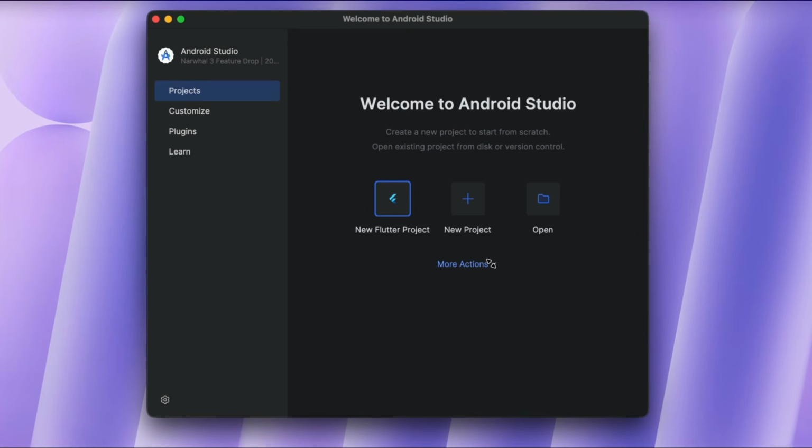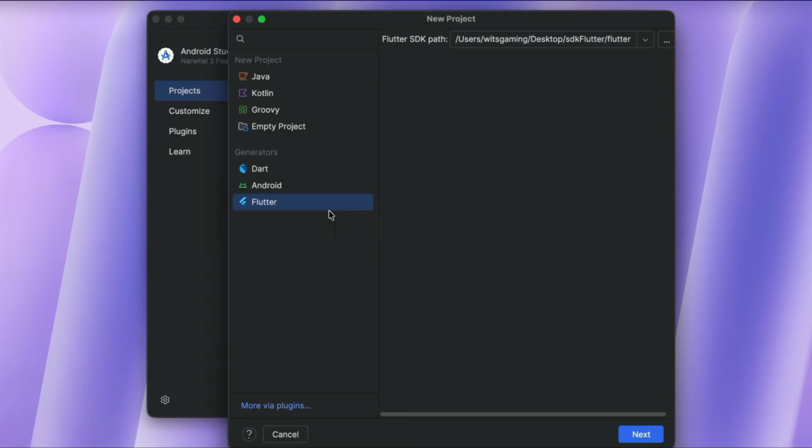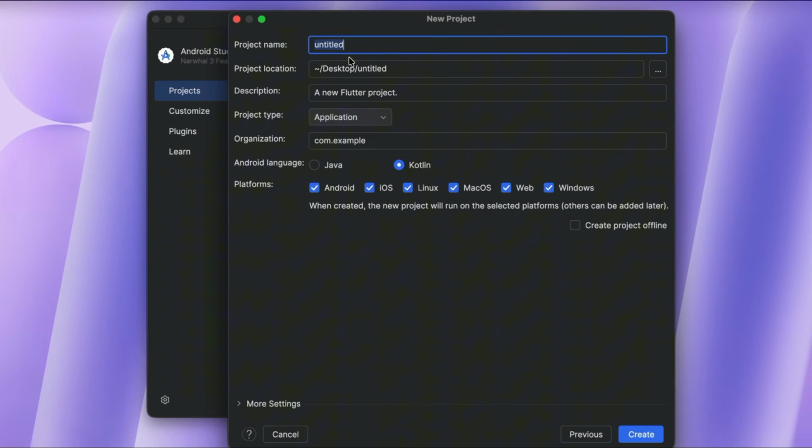Open up Android Studio and let's create a new Flutter project by clicking on New Flutter Project. Make sure that Flutter is selected and then click Next. Here we will provide our project name. So I will give it the name Gen AI Text to Video App. Then here you provide the description, write some description about the app. Then in the organization name, instead of example, you can write your name or your organization name, and check Android and iOS. Click Create.